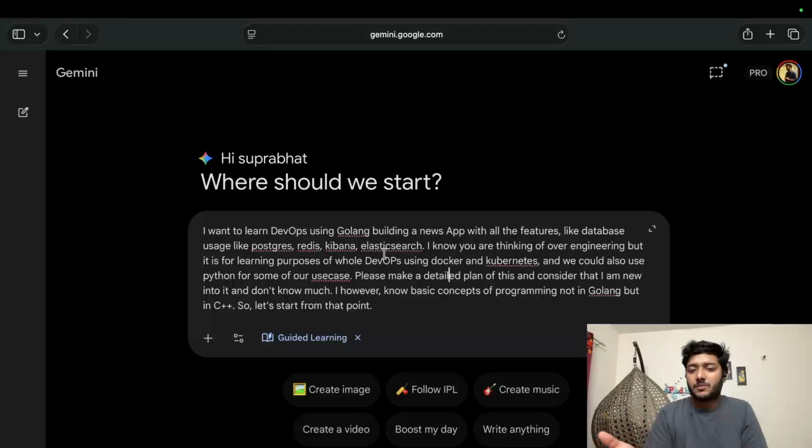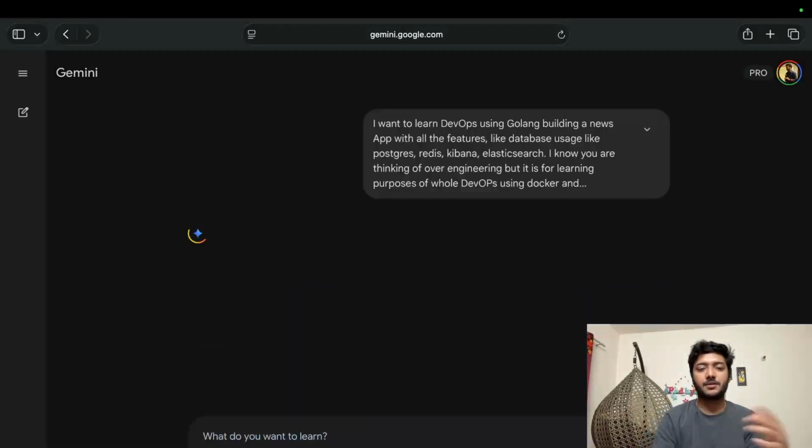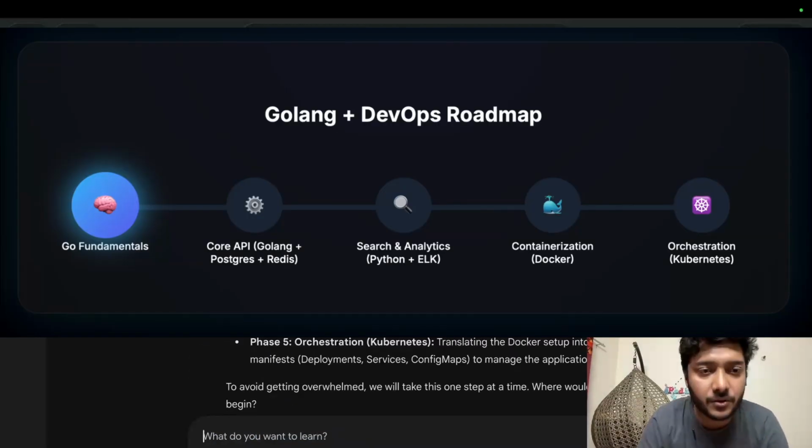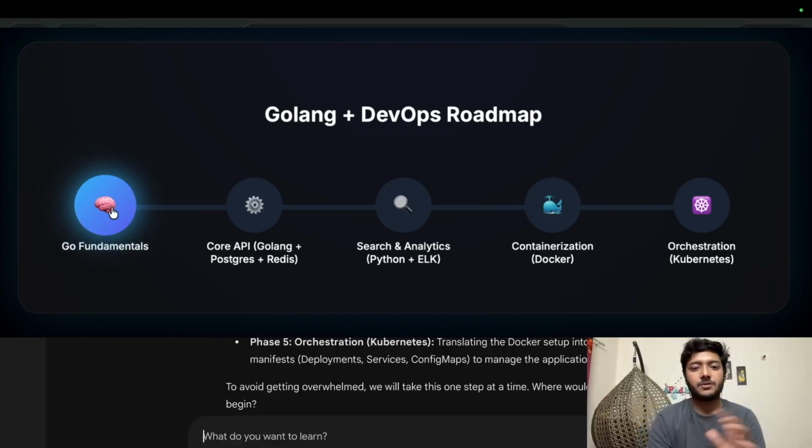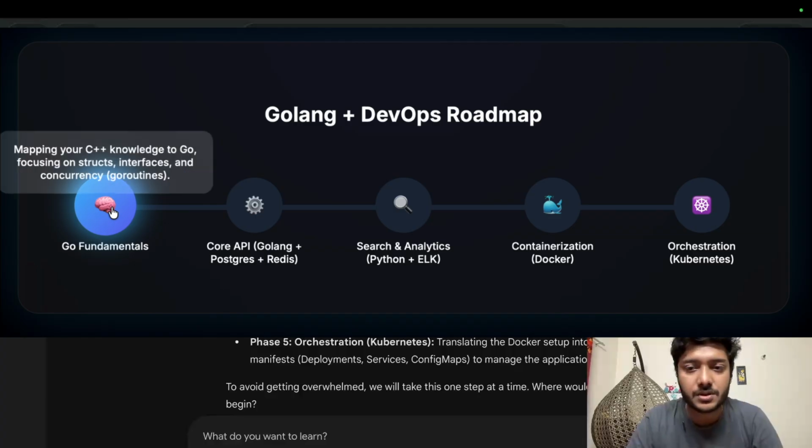It's just that I know a basic concept of C++, so let's start from there. But I don't know Golang, so make a plan according to that, and let's see how it goes. So this is our roadmap that we are going to follow. First phase we'll be having our Go fundamentals, so we'll be mapping our C++ knowledge to Go, focusing on structs, interfaces, and concurrency, and then we'll have phase 2,